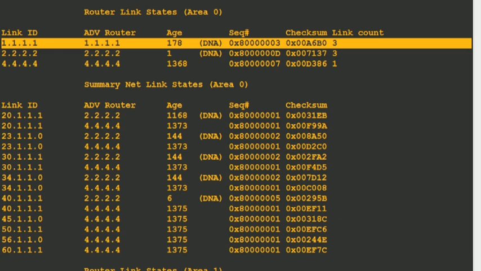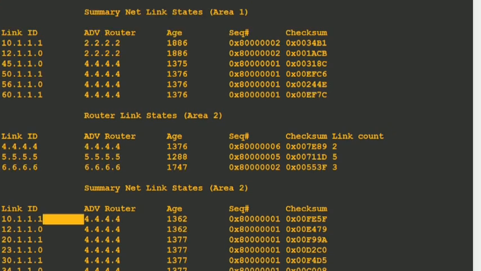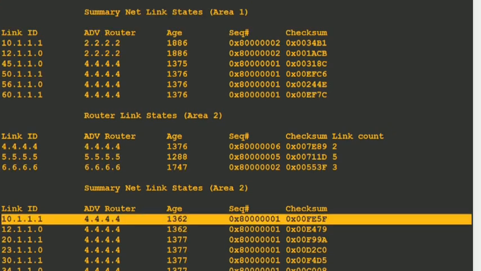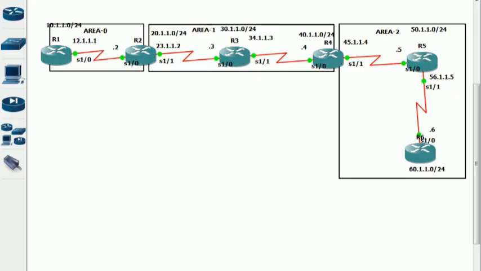But after breaking up this router LSA into summary LSAs, it has put those prefixes inside the database of area 2 now. But you see, is there any DNA bit now? No. Because whenever this timer expires, it will expire on R5 and on R6. So R5 and R6 will ask R4 only to refresh these LSAs, not R2. Because area 2 is getting these prefixes from R4 itself.